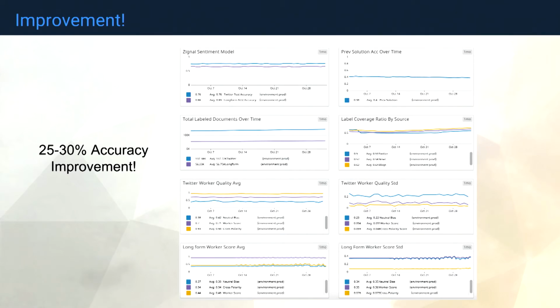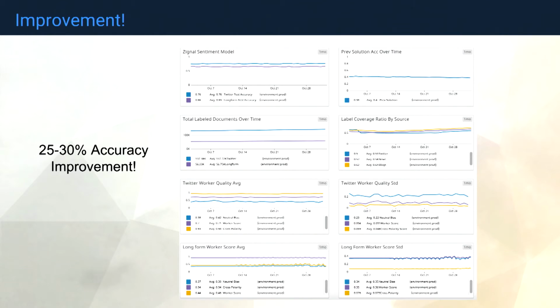So the result of all this work is that we saw a huge improvement. Essentially, at Zignal Labs, we care about monitoring our solutions pretty tightly. So we have an understanding of what the previous solution was, as well as what the new current solution is. And we saw about a 25 to 30% accuracy improvement.